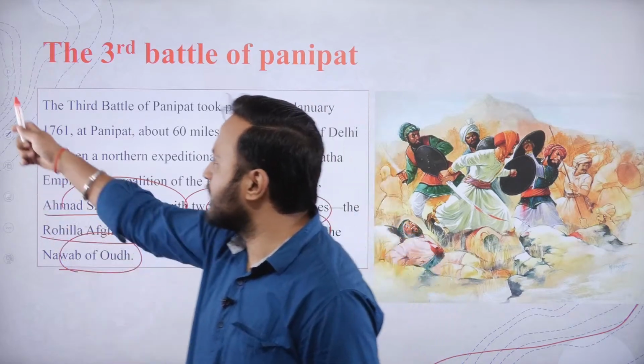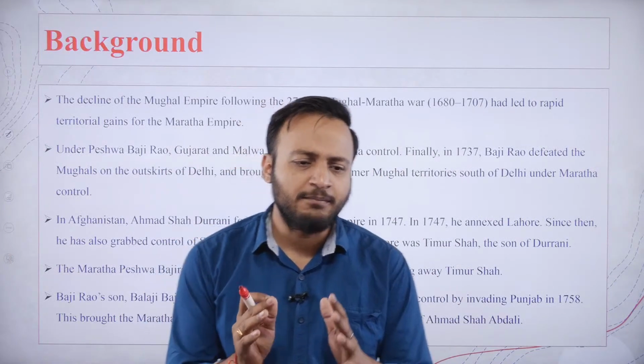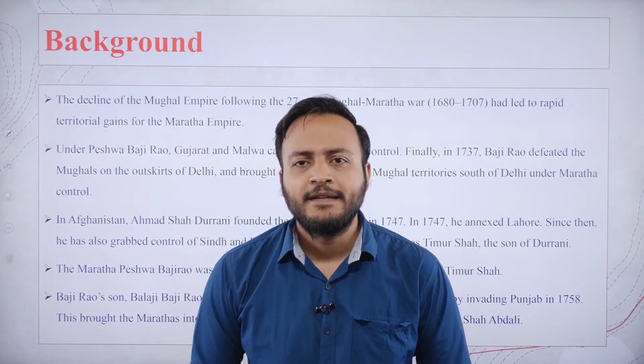Now, moving further, when we talk about the background of this battle, let me tell you the complete scenario of what was going on.